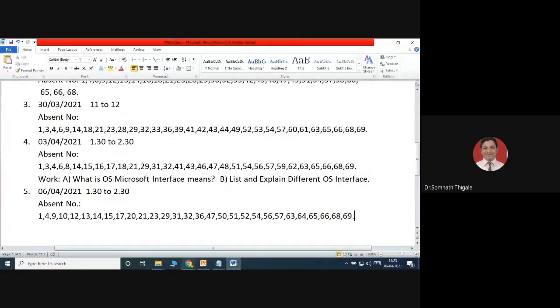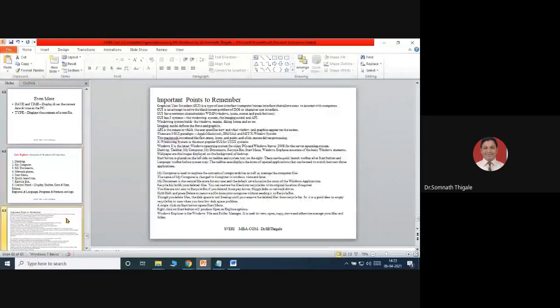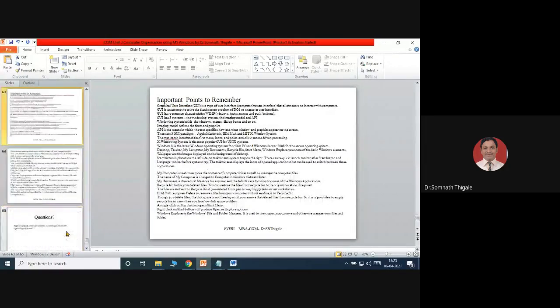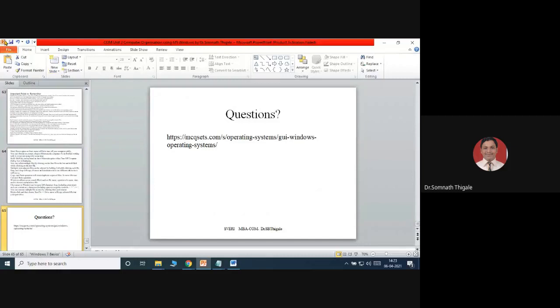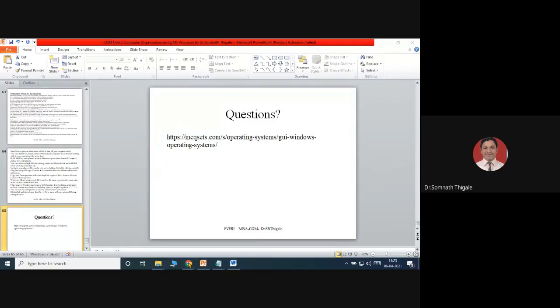Yeah. So that's all about chapter 2. These are the highlighting points we need to take into consideration. Any doubt regarding unit 2? Okay. I'm sharing the link with you. You can find all the details over there.